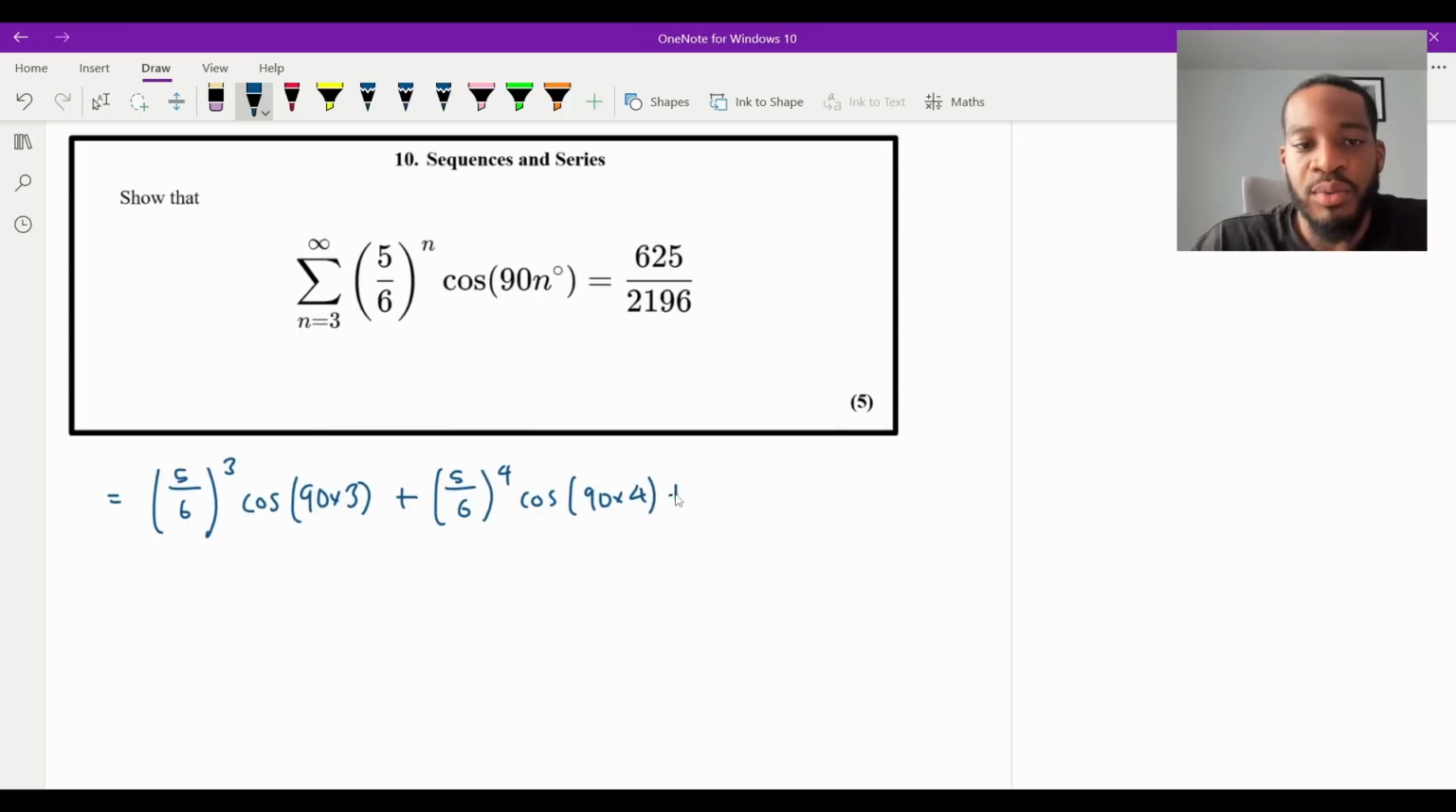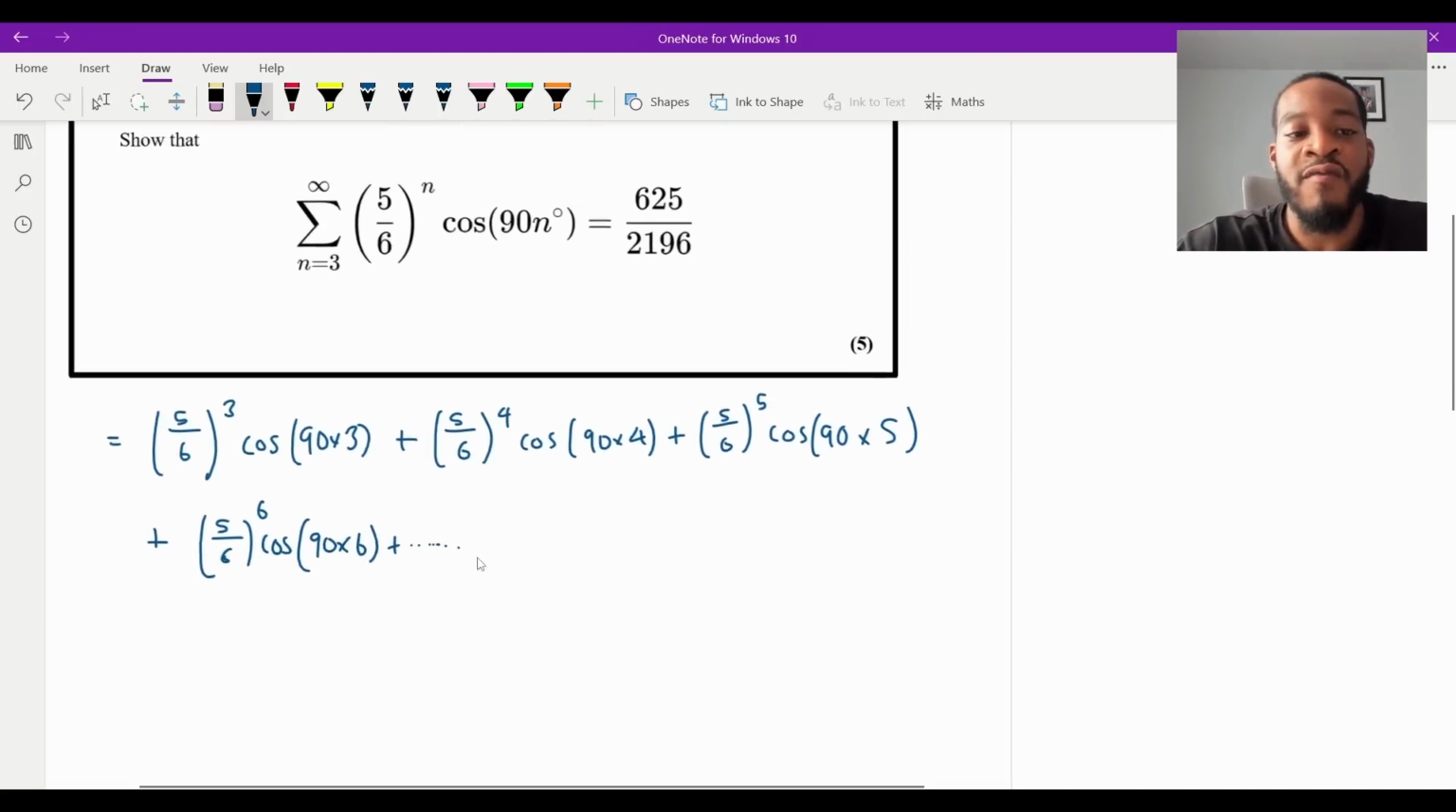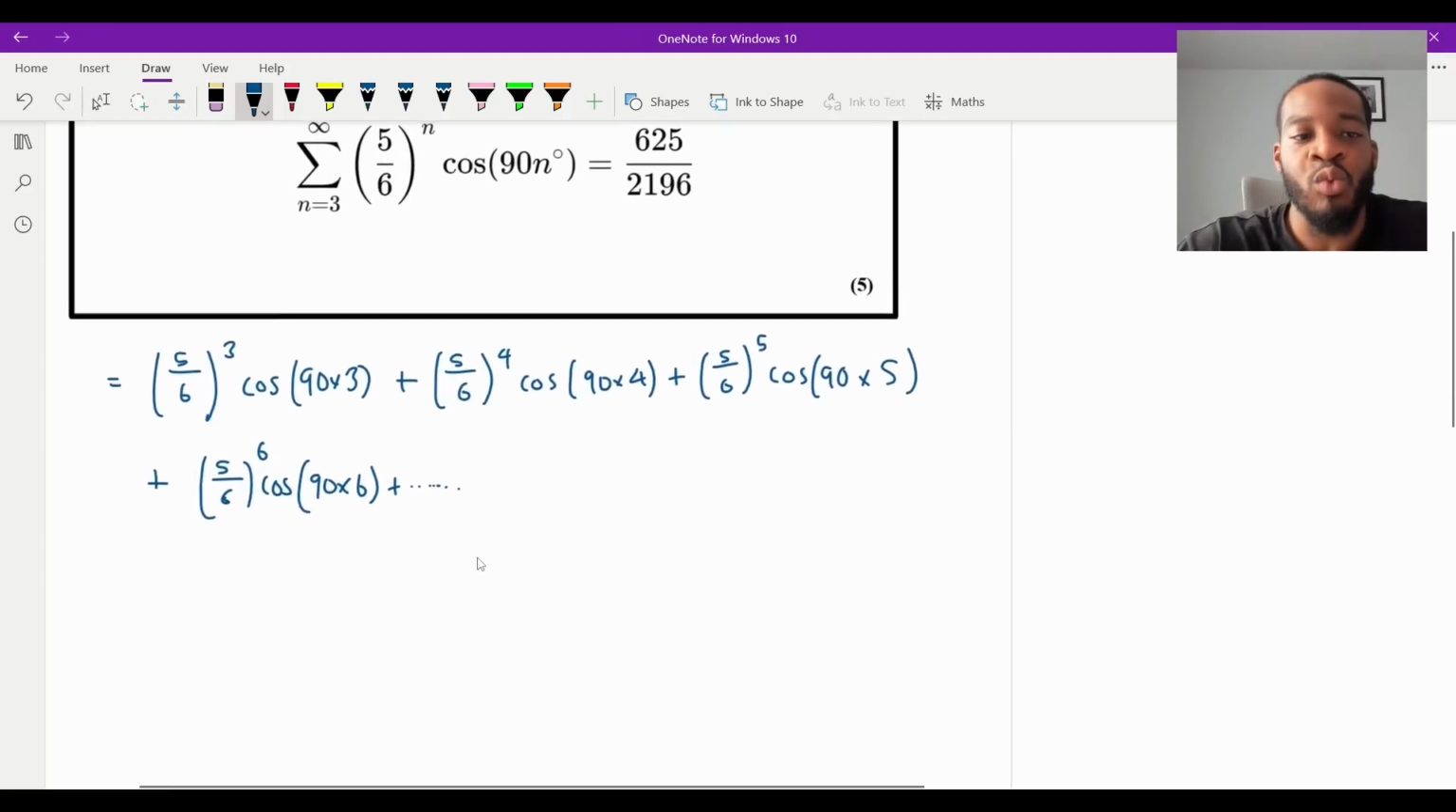And then I'll just do a couple more. (5/6)^5, cosine of 90 times 5. And then I'll do one more: (5/6) to the 6th, cosine of 90 times 6, and so on and so forth. So what I would do essentially is just evaluate a couple of these just to see what happens, right?